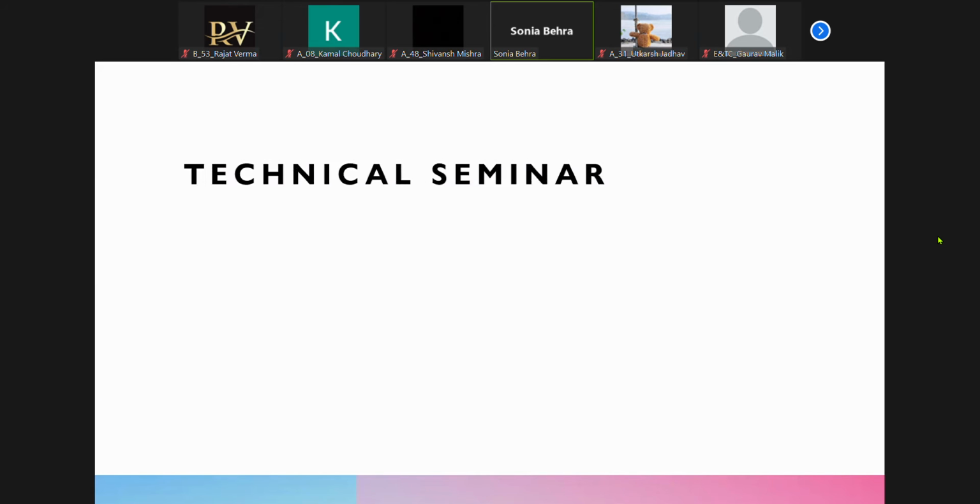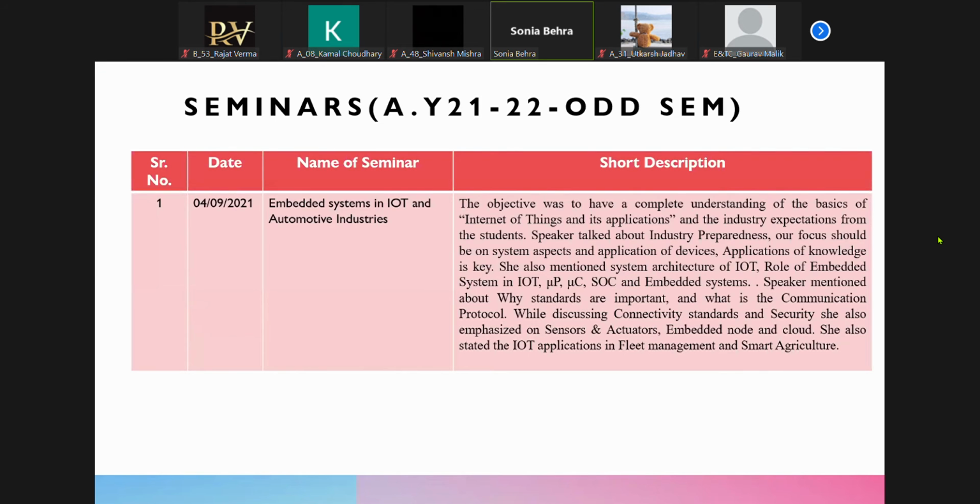Then the technical seminar, every semester you have a technical seminar. So it will be very good if you attend those technical seminars, because again you will have your hours counted and you will have your activity points. So this semester you had your technical seminar on embedded systems in IoT and automotive industry.